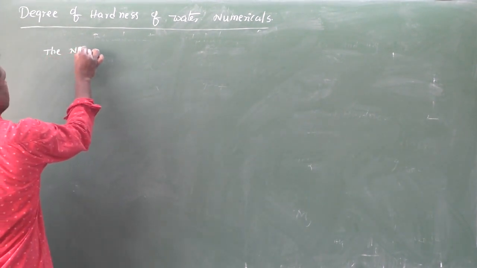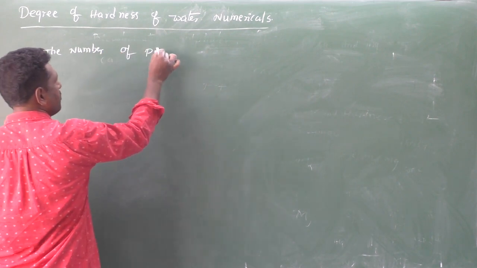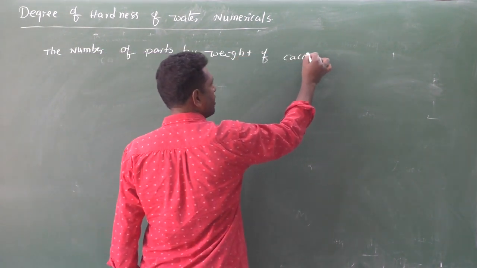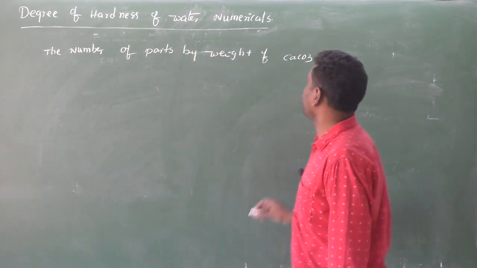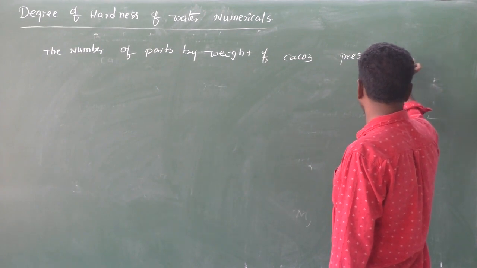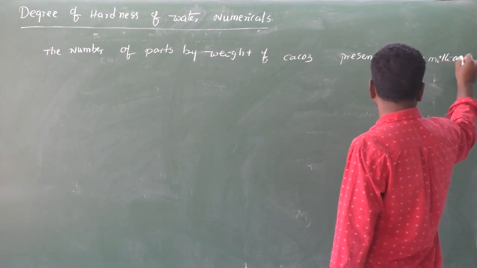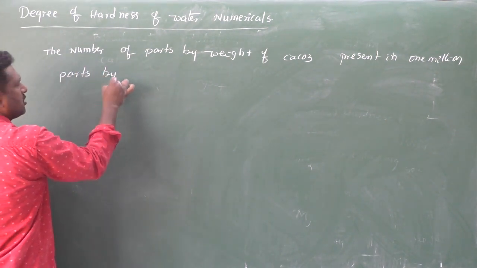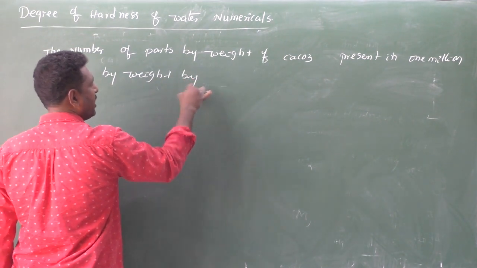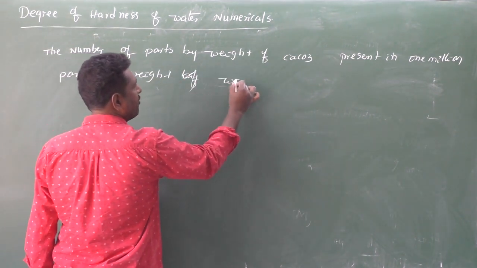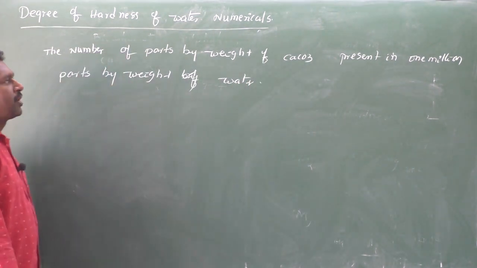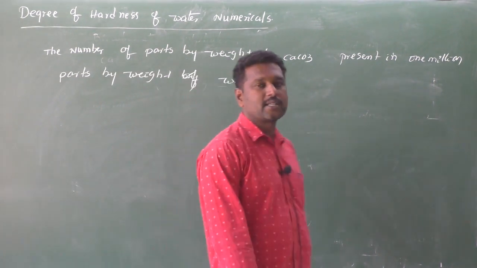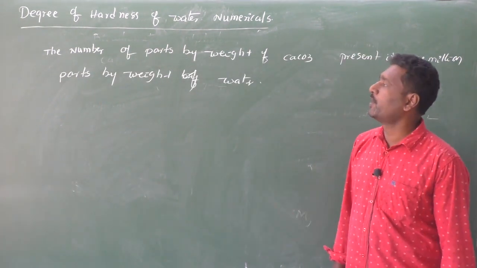The number of parts by weight of calcium carbonate present in 1 million parts by weight of water is called the degree of hardness of water.